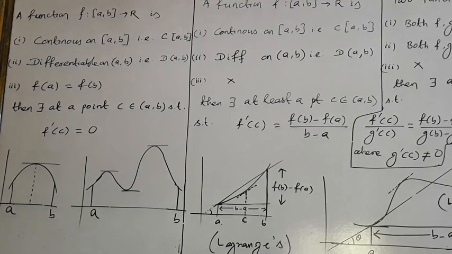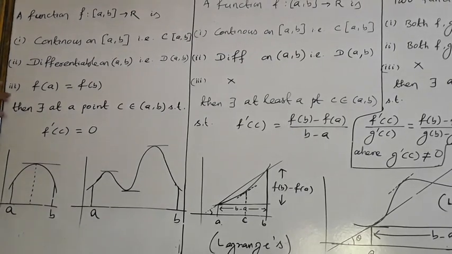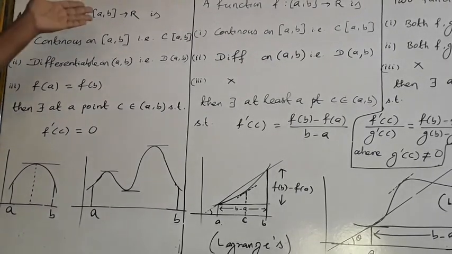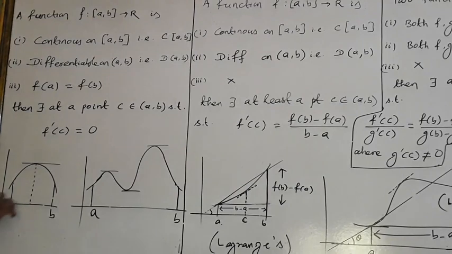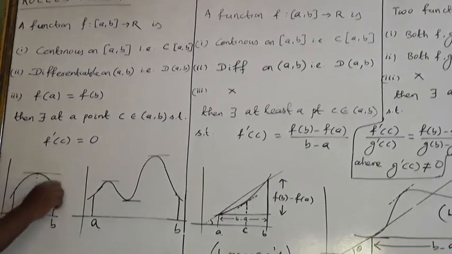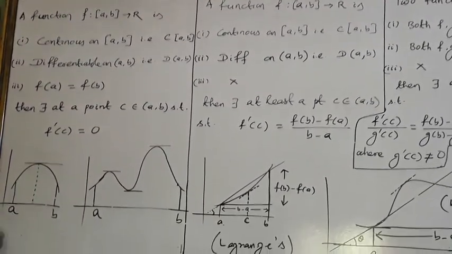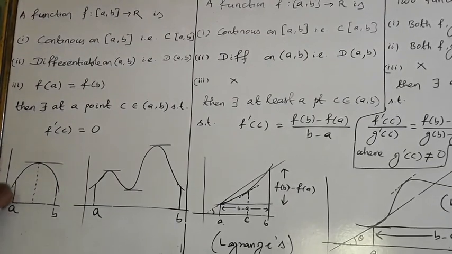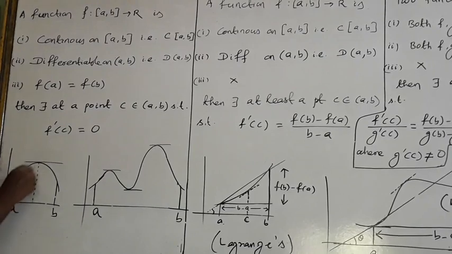Okay. Next point says f A is equal to f B. What is f A equal to f B? It means this height should be equal to this height. If those two heights are equal, this third point is only in Rolle's theorem, not in Lagrange's, not in Cauchy. It means you draw a figure where you start, you should come back to that height. Naturally, it will make a bend. If it makes a bend, there must be a tangent which is parallel to x-axis.